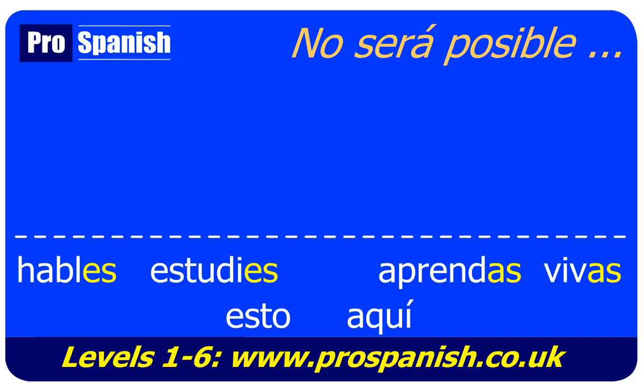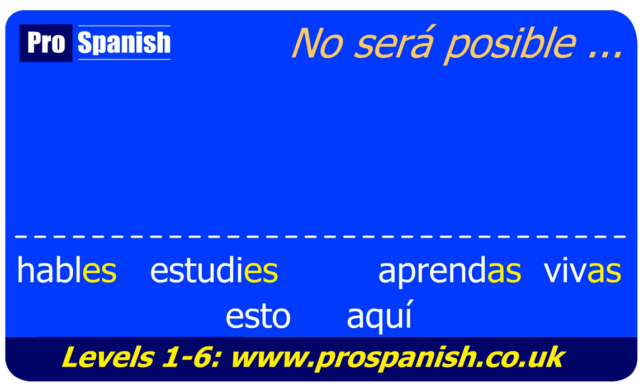And as you may expect, the present subjunctive has some irregular verbs, some irregular endings. And we're going to look at a group that's easy to remember, because this group is based around all the verbs that in the present I end in go.